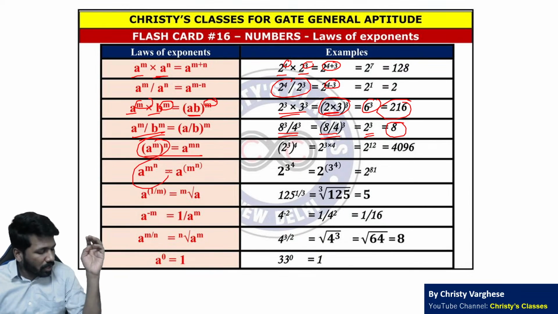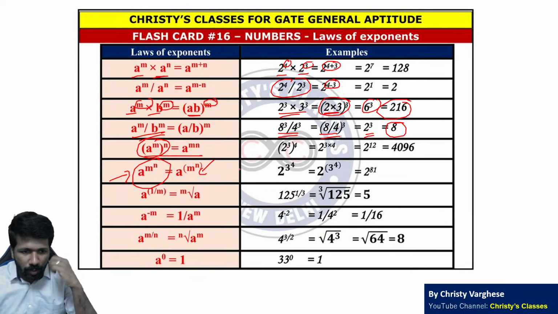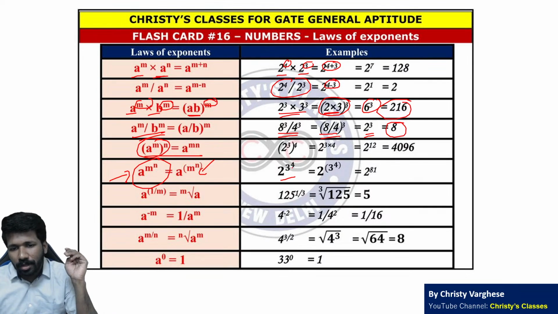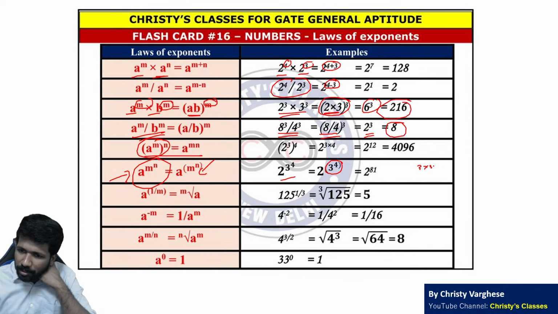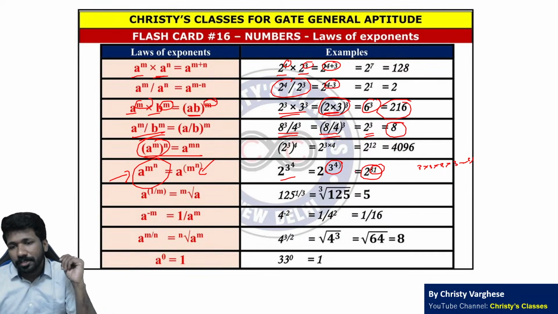When power of power comes, two things are there. One is called tower rule. Tower rule of exponent says if there is no order, the natural order is top to bottom. A raised to m raised to n, m raised to n should be done first. 2 raised to 3 raised to 4 का meaning 3 raised to 4 first evaluate करना है. 3 raised to 4 मतलब 3 into 3 into 3 into 3, that is 81. So 2 raised to 81. That 2 raised to 81 if you evaluate you will get the final answer.